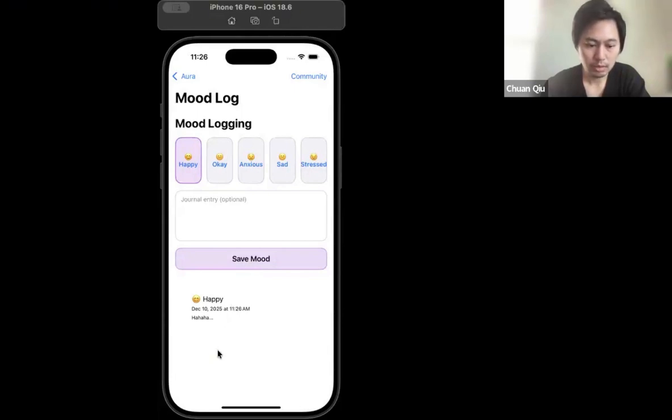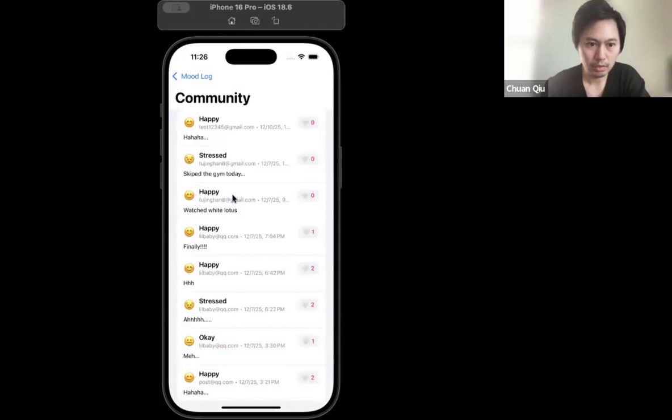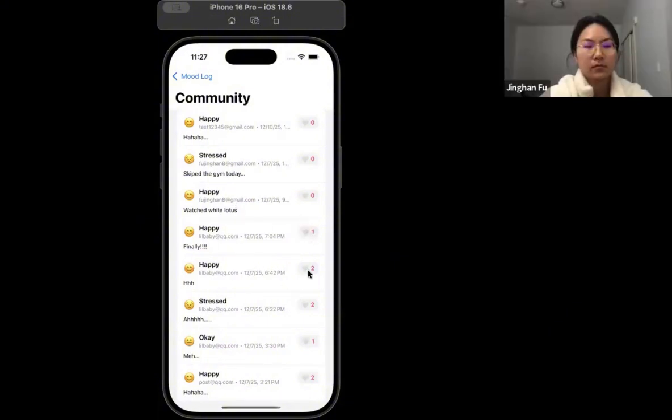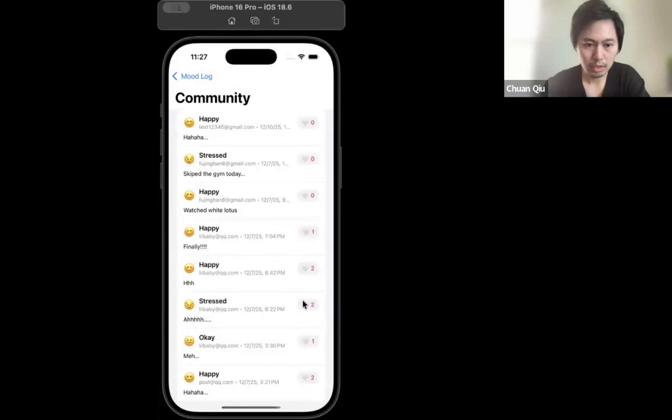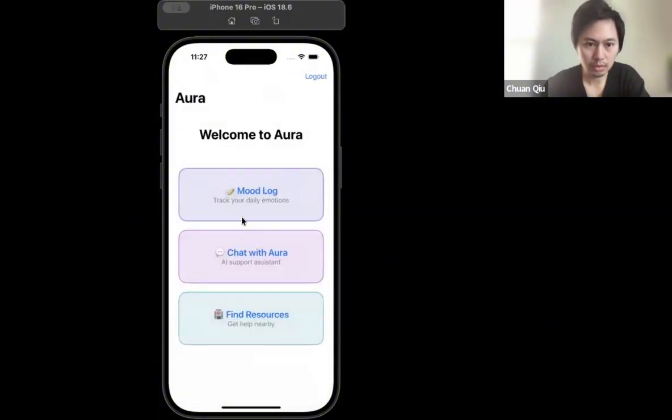The history table is presented by some UI table cells. On the rightmost corner of the Moodlog screen, we can go to the community feed, where users can see all the Moodlogs by all the users, and they can do some interactions. They can like or dislike other users' Moodlogs. The like counts are managed by an empty document that's named after the user who clicked on the like or dislike button, and this is the Moodlog screen.